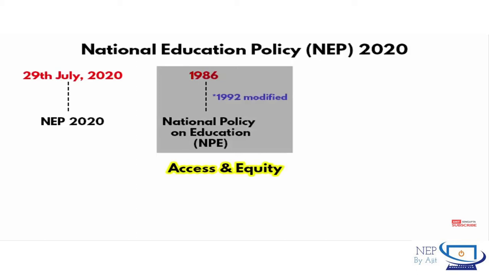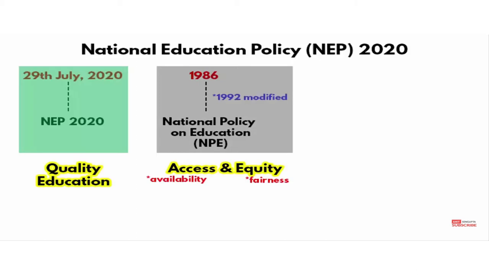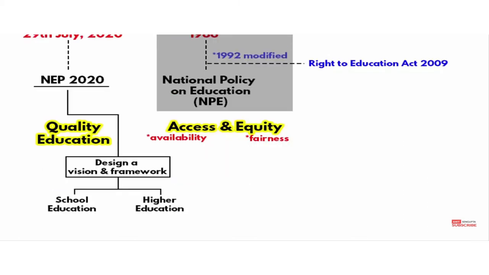It was the target in 1986, but in NEP 2020, the target is all about quality education. After the 1986 NPE, a modification was there in 1992, but in 2009 the Right to Education Act was introduced under this NPE 1986, where the availability and the fairness of education was given importance.